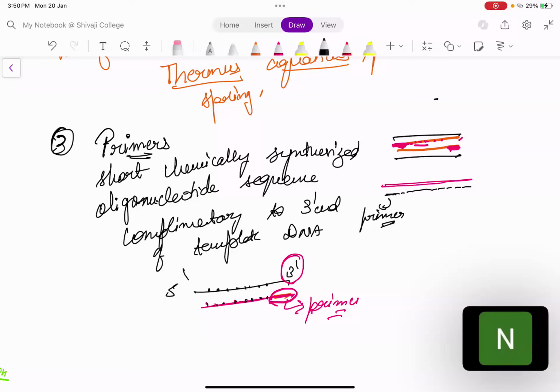Because what happens in PCR, you have to make copies. You have this DNA strand, you want to make a copy of this. So for both processes, replication and PCR, you need to add primer so that the reaction can start. Without primer, DNA polymerase cannot add nucleotides and make the chain. They require a short stretch of DNA to start the reaction. Did you understand the importance of primers?